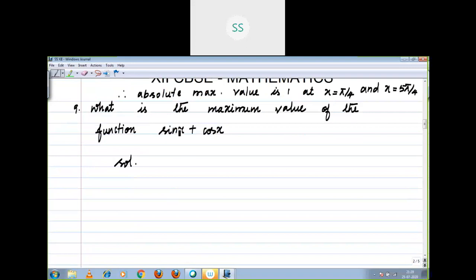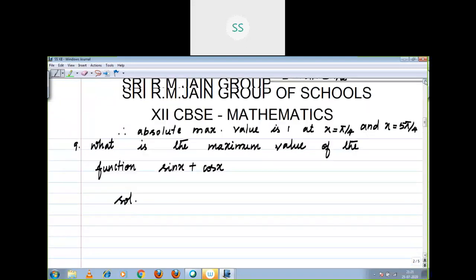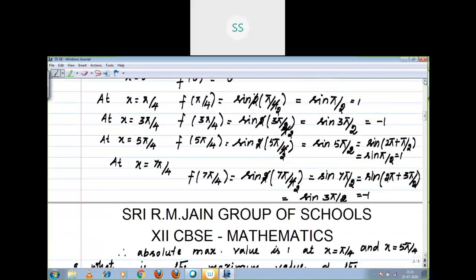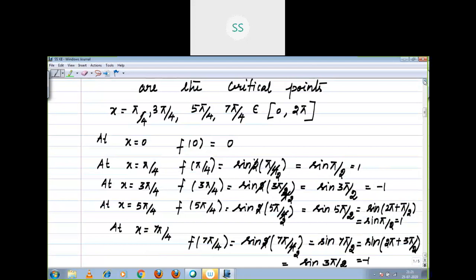One more thing I want to do in the previous problem, sorry children, I didn't do that. Sine 2 pi also you want to find, because the end points of the interval also we want to find. At x is equal to 2 pi, f of 2 pi equal to sine 2 into 2 pi. What you will get? Sine 4 pi, which is equal to 0.